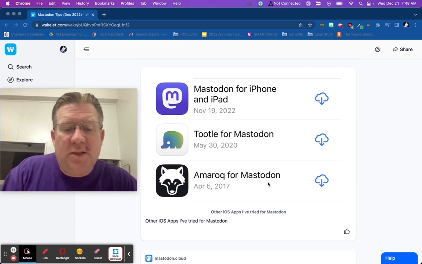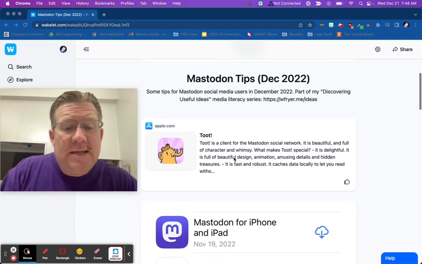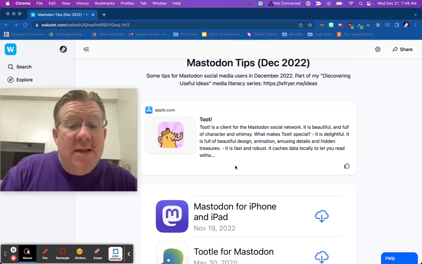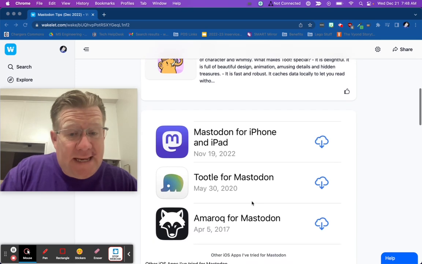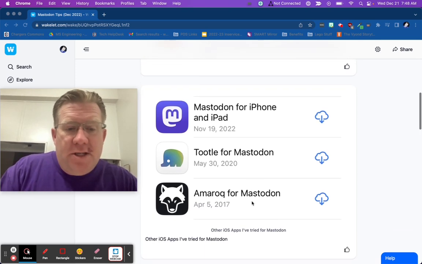I don't even think that one's available. I've tried those. I don't recommend them. Toot is the best app, but I think it's a $3 app. The other one that I'll need to link here is Metatext, and Metatext is pretty strong. So anyway, you're welcome to try those.